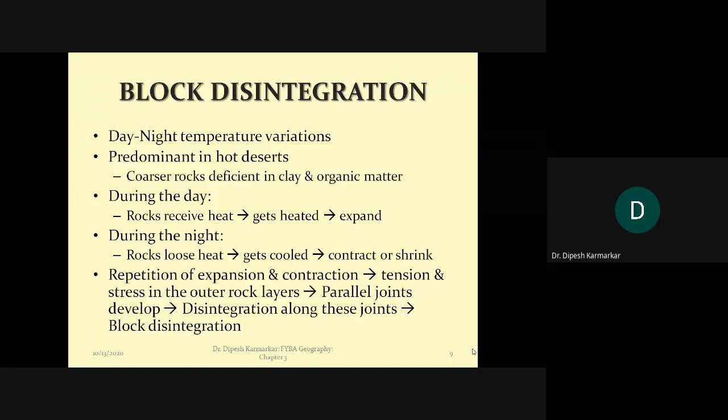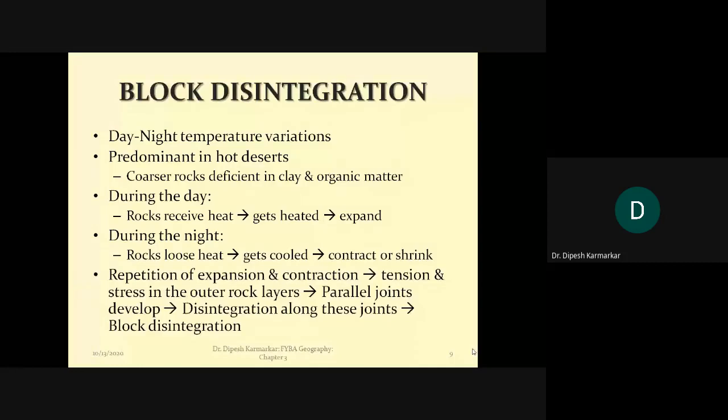Now this happens not once in a year, but every day and night. Every day the rock expands, every night it contracts, again the next day it expands, again the next night it contracts. So this continuous repetition of expansion and contraction leads to a kind of tension or stress in the layers of the rock.